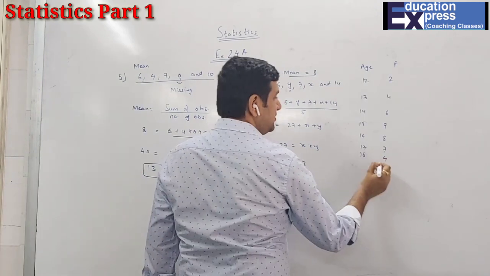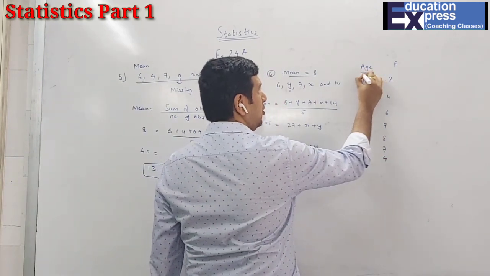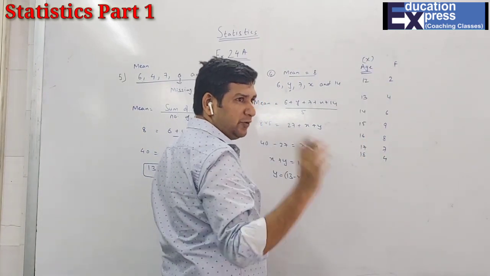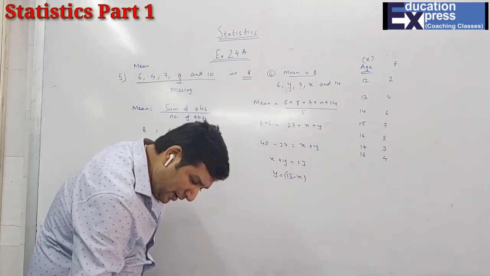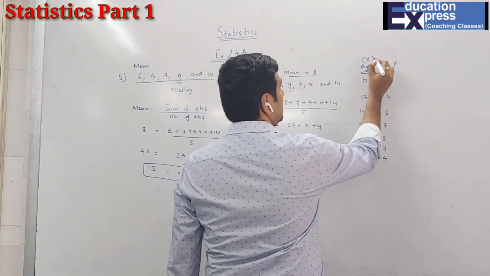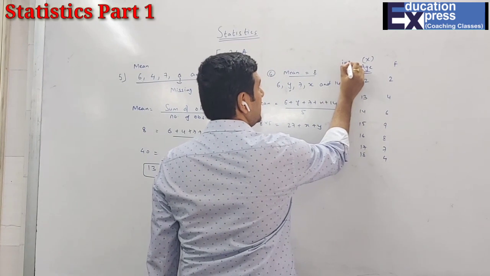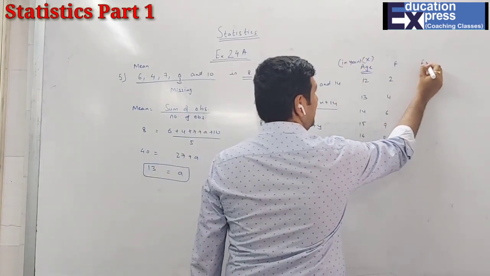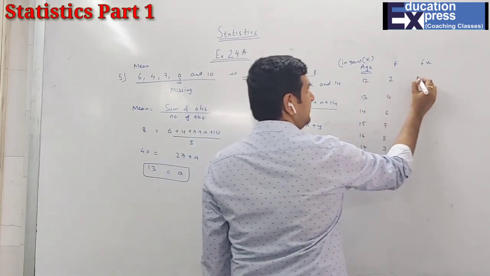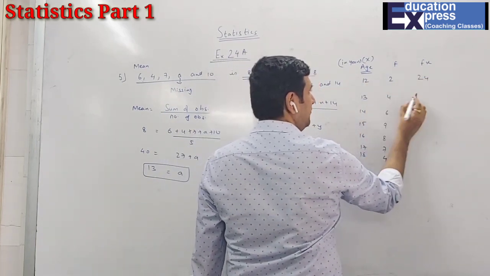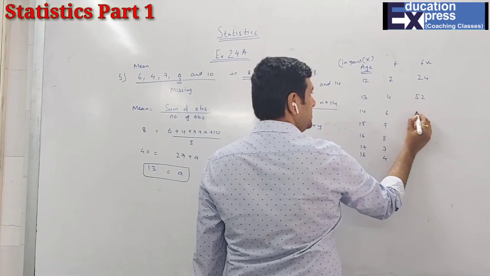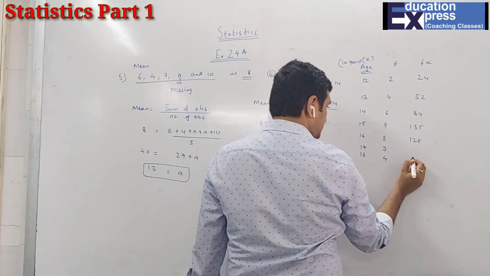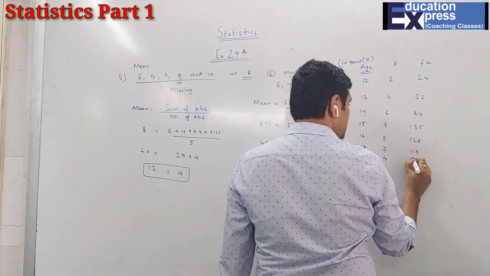12, 13, 14. You can see over here I have told you the observation is always known as x. So age is the observation, and the answer you get will be in terms of age, and they have mentioned age in years. So age is in years. So now first of all I'll find fx, that is 12 into 2, 24, 13 4s are 52, 14 6 are 84, 135, 128, 119 and 72.